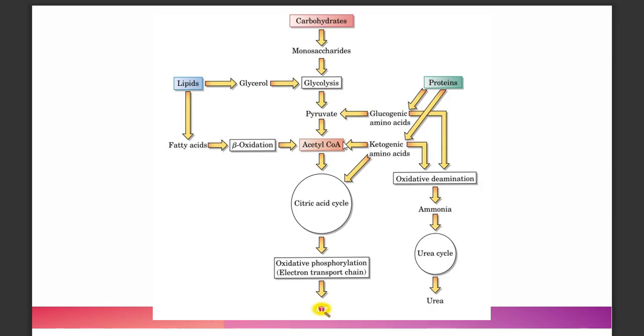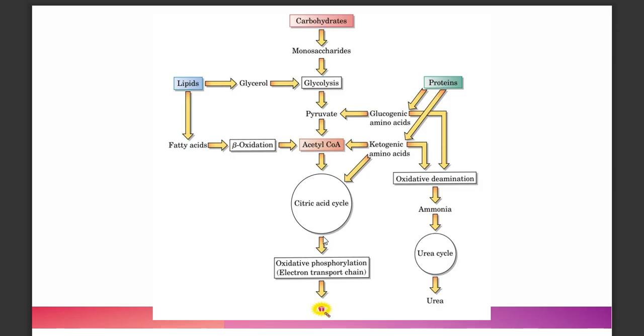And this junction here, if you notice, is common among lipids, carbohydrates, and proteins. Then all are leading to the citric acid or Krebs cycle.